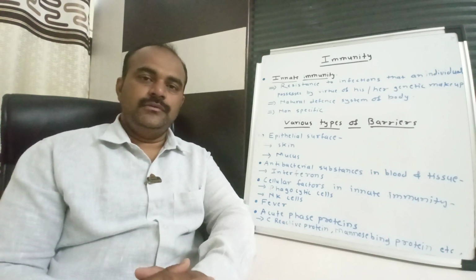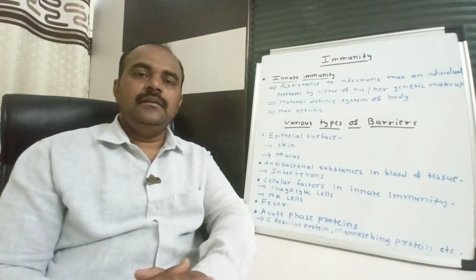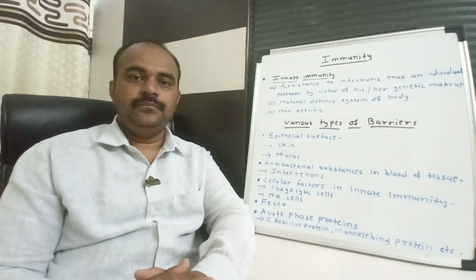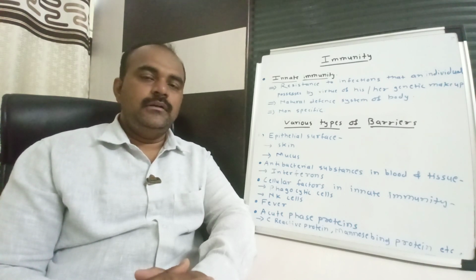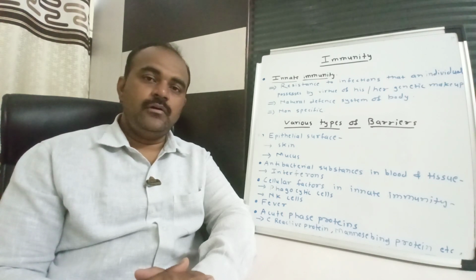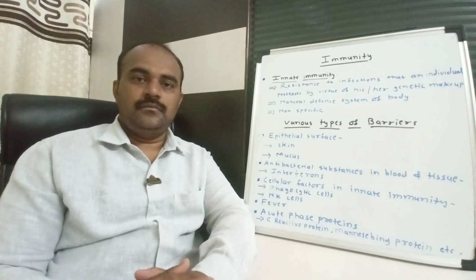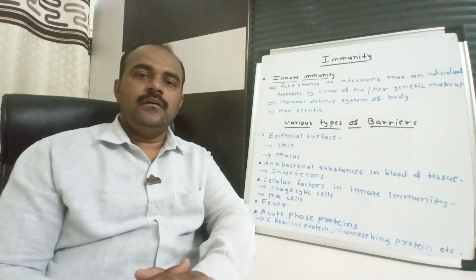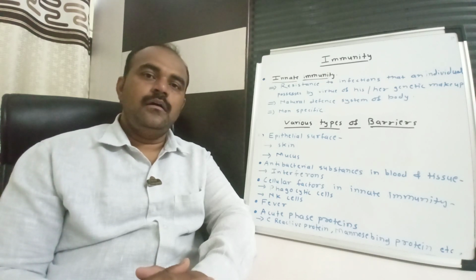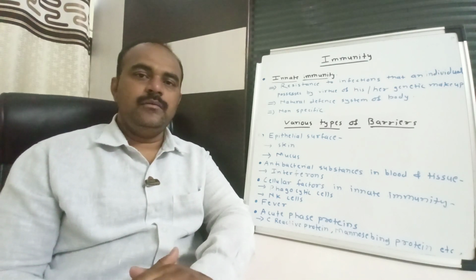So any bacteria or any virus which enters our body is responsible for triggering immunity, and immunity is generated. The immune cells present in our body are responsible for killing those pathogenic organisms. In immunity there are two different types: one is innate immunity and the second is acquired immunity.